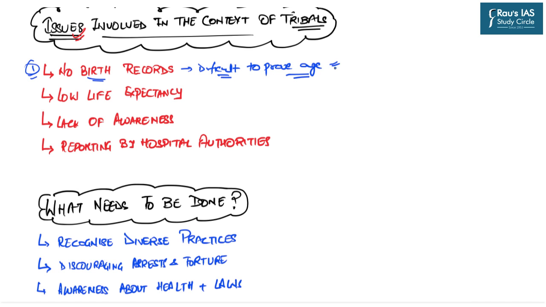It might happen that because of certain reasons the arrest has been made of a boy, but that boy might be above 21 years of age. Despite this fact, it will become very difficult for him to convince the court of law that yes, he is above 21 years, because the tribals do not have adequate birth records.